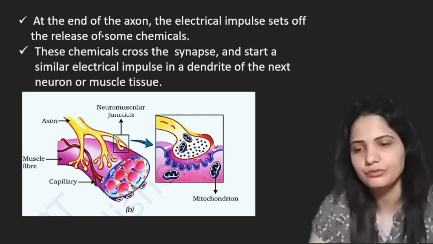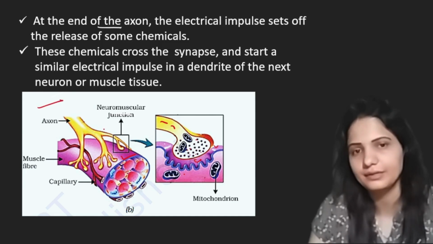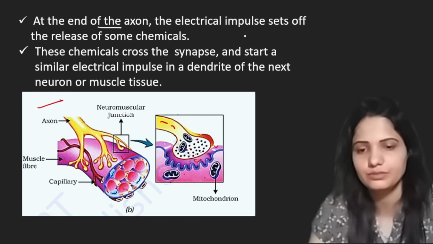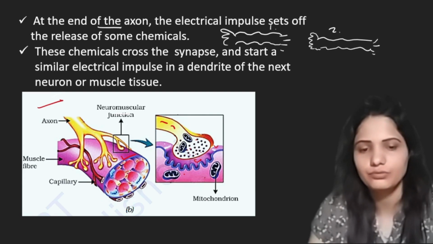Now here we have the neuromuscular junction. What is the neuromuscular junction? This is the diagram of the neuromuscular junction, taken from your NCERT. You can understand with the help of this diagram. Here we have, let's say, neuron 1. This is the dendrite of neuron 1, and this is the end part of the neuron. This is neuron 1, and here we have neuron number 2, the adjacent neuron, and this is the dendritic part of neuron 2. Okay, this is case 1.